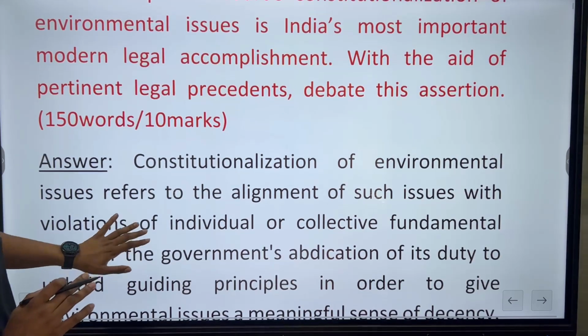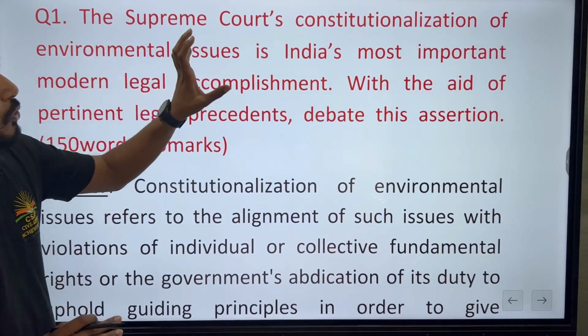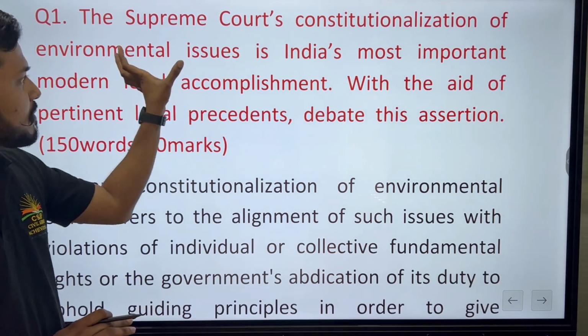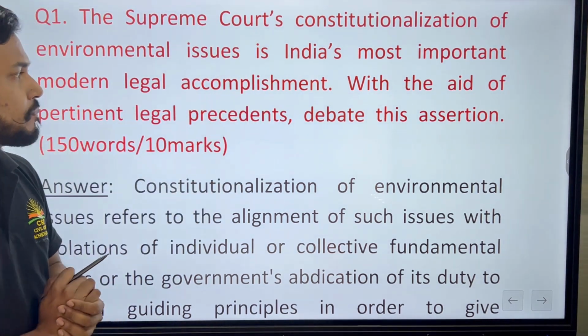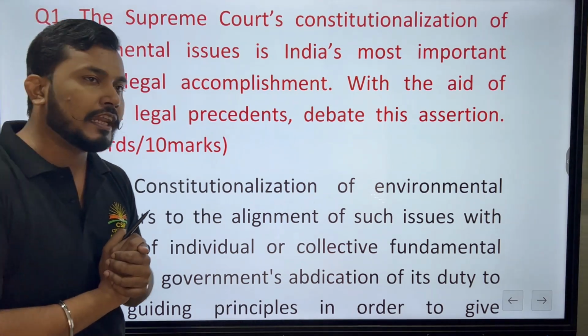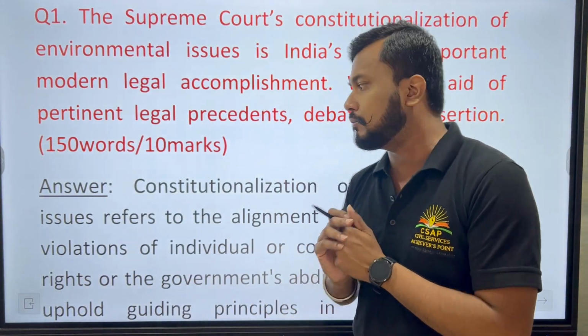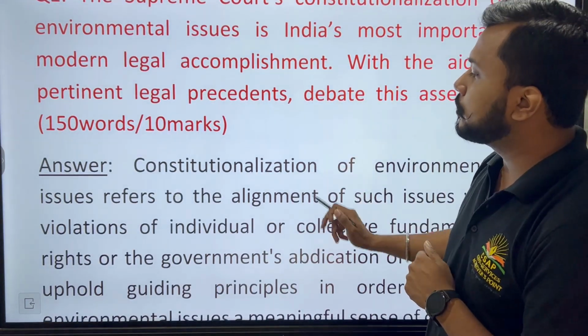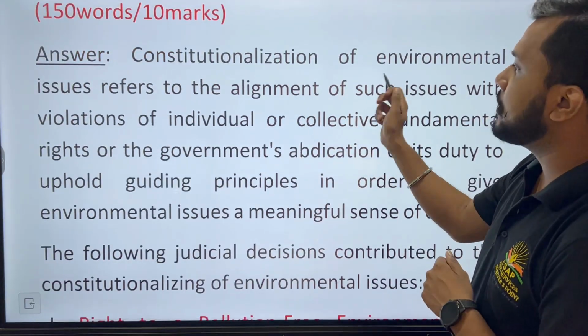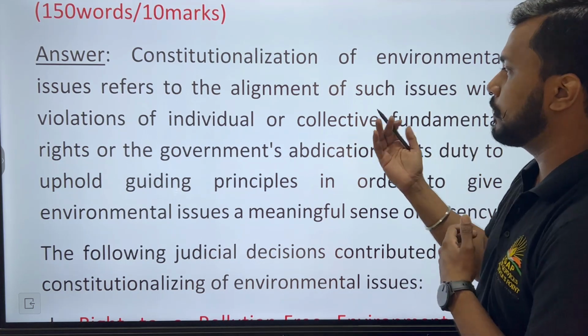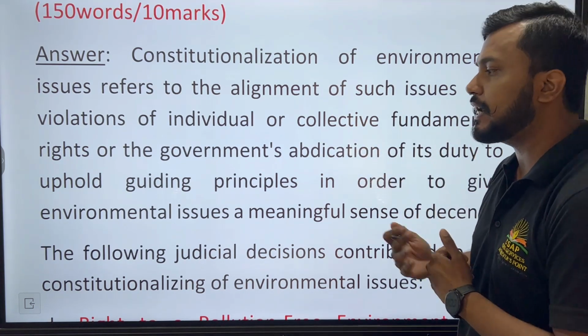It has been asked about the constitutionalization of environment related issues, which has been facing a good number of legal challenges in the coming times. So you have to introduce it: consideration of environmental issues refers to alignment of such issues with violations of individuals' or collective fundamental rights.